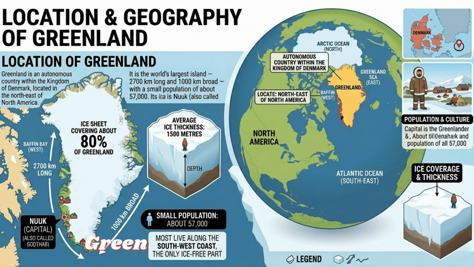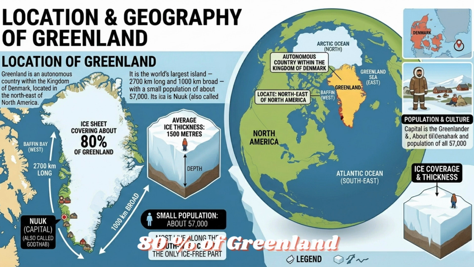Location of Greenland. Greenland is an autonomous country within the Kingdom of Denmark, located in the northeast of North America. It is the world's largest island, 2,700 kilometers long and 1,000 kilometers broad, with a small population of about 57,000. Its capital is Nuuk, also called Godthaab.